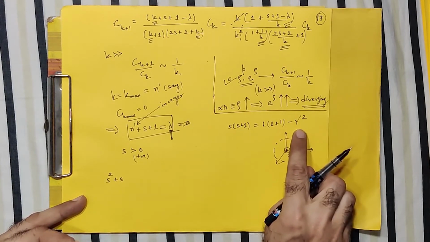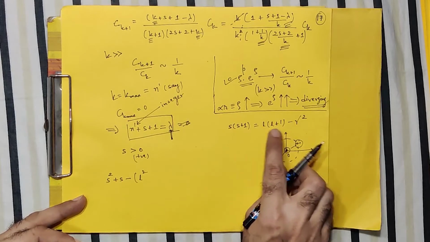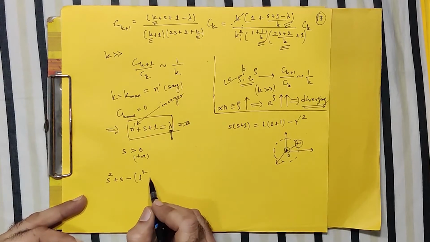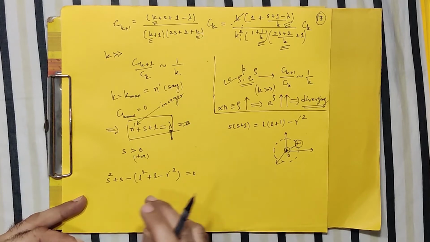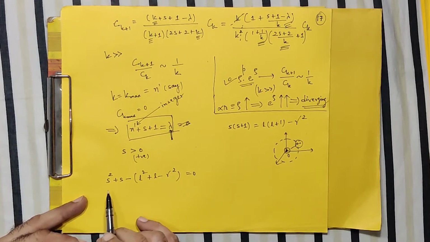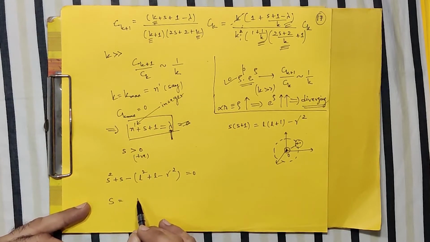This term I open up and bring it to the left side, everything. So what I'll have is something like L square, and here also I open up the bracket. So it will be L square plus L minus gamma square equals 0. And you know that this is nothing but a quadratic equation, ax square plus bx plus c, and therefore the solution which we look for must be like this.